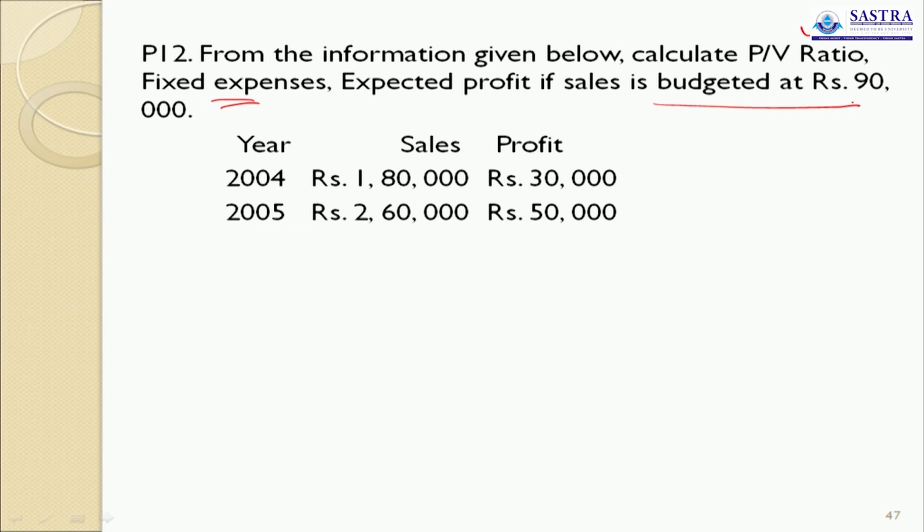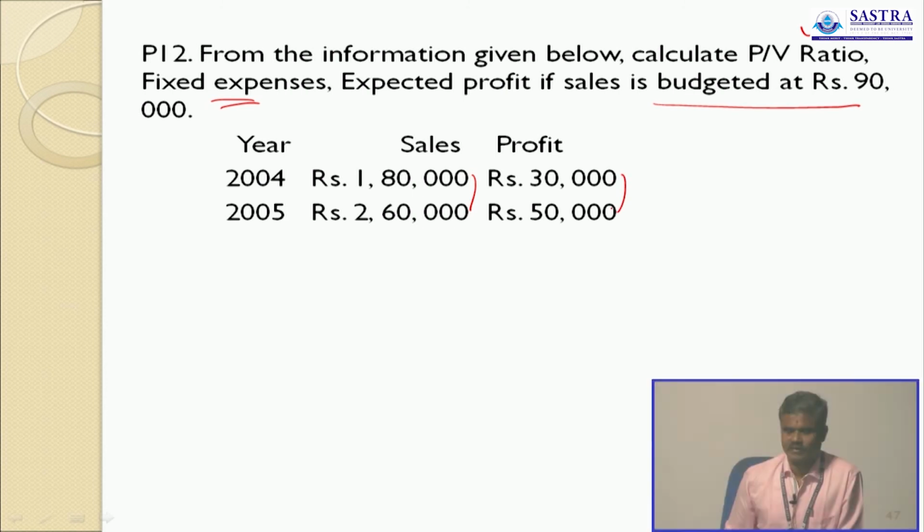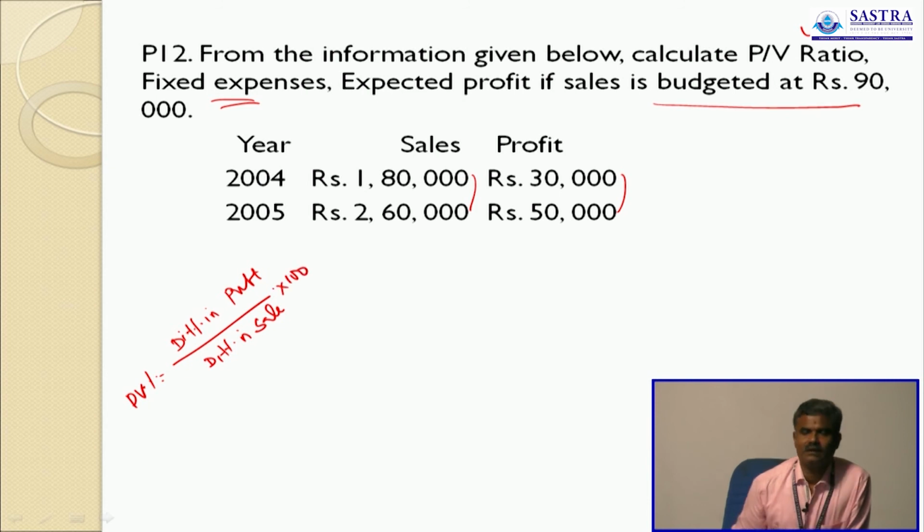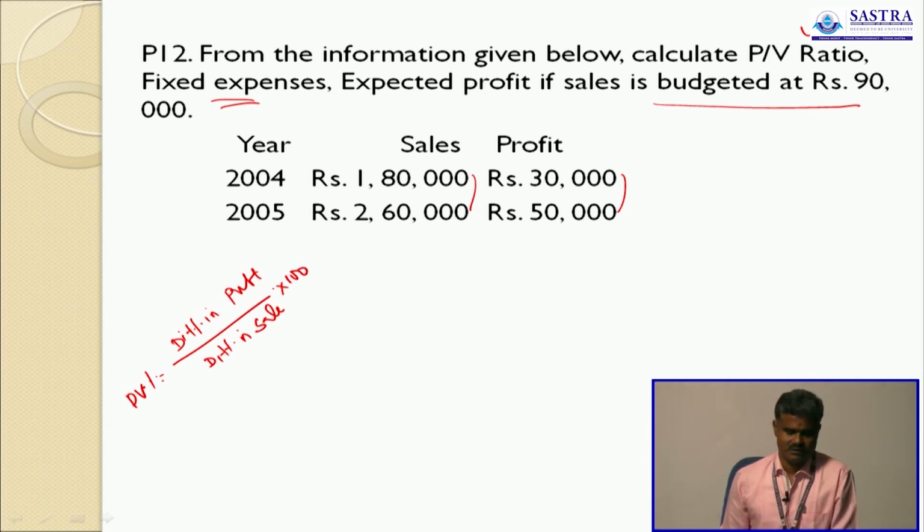When the periodical information is given, as I already told you, you have to use the following formula. PV ratio is equal to difference in profit divided by difference in sales into 100, or changes in profit divided by changes in sales into 100.